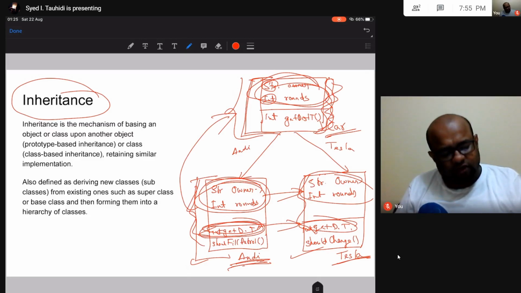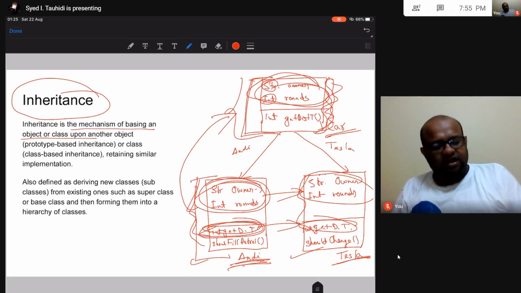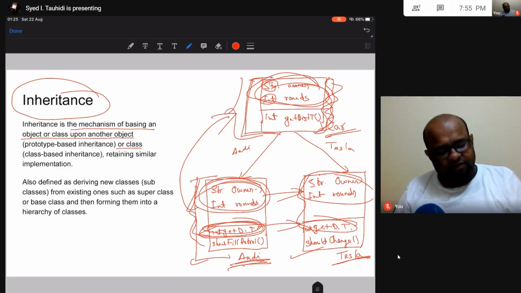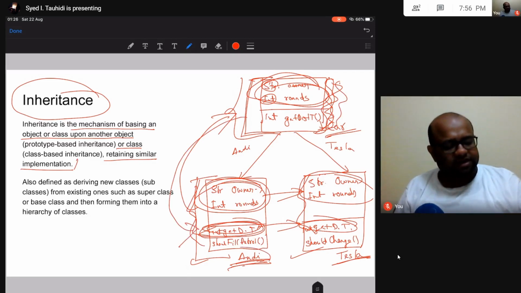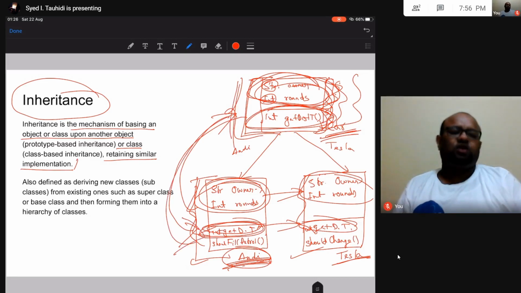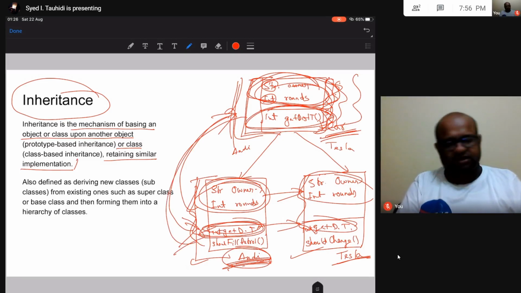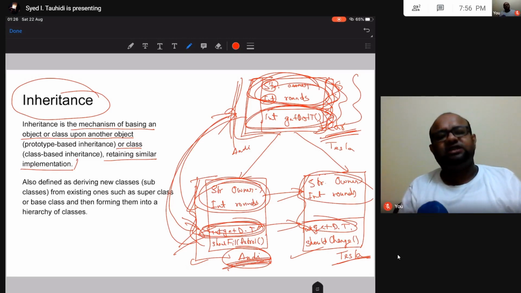Inheritance is the mechanism of basing an object or class upon another object or another class, retaining similar implementation. So all this implementation that was there would be retained in this class, and this class is based on this car class. This Audi class is based on this car class, and all the data and all the functions that were there in the car class are now retained in this Audi class. The Audi class has inherited all this data and function from the car class. So this is essentially inheritance.